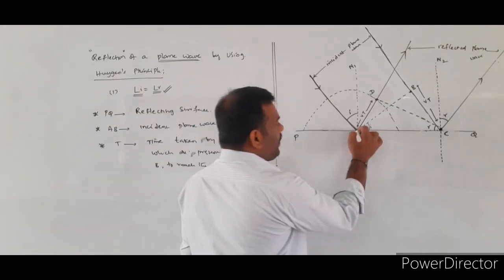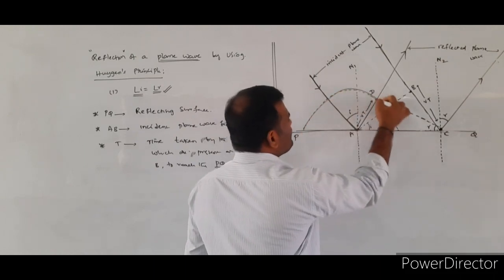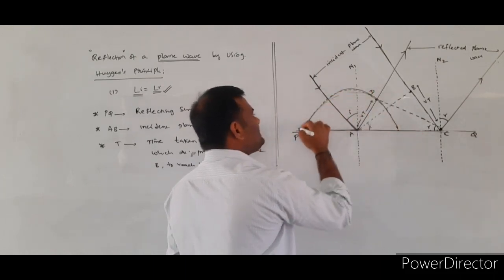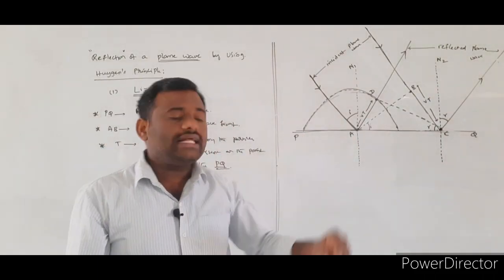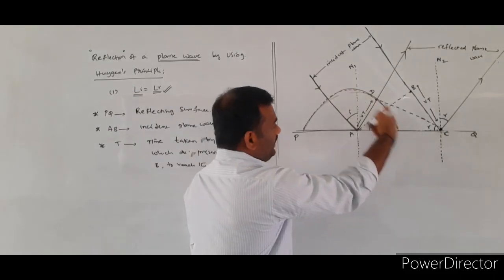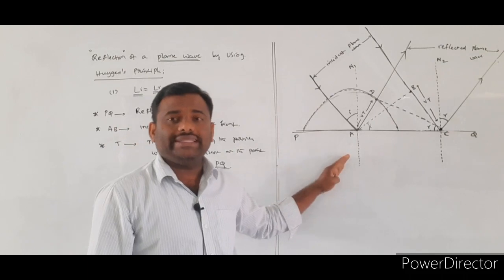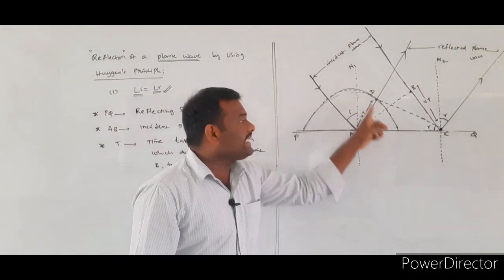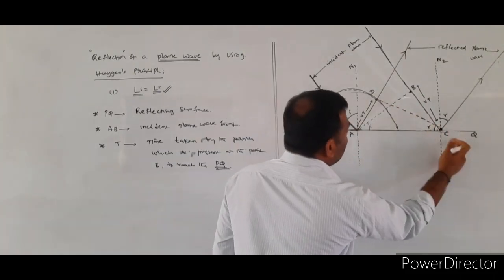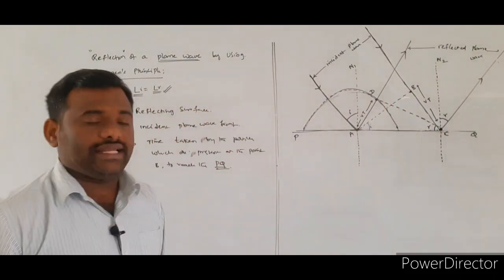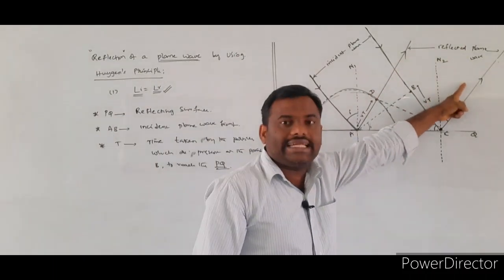Whenever the particles at the point A strike the reflecting surface, they produce secondary wavelets. Since the particles are considered as point sources of light, they produce spherical wavefronts. This is the form of the spherical wavefront produced by the secondary sources. If you draw a normal CD onto this secondary wavefront, that CD indicates the reflected plane wavefront.